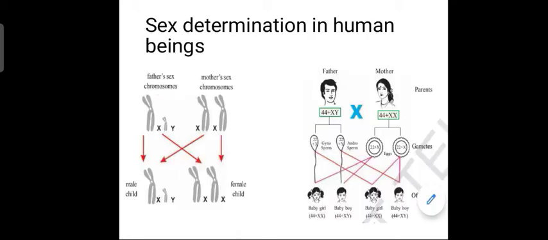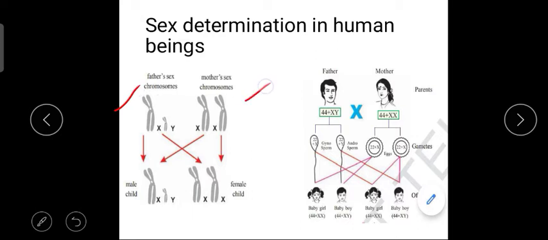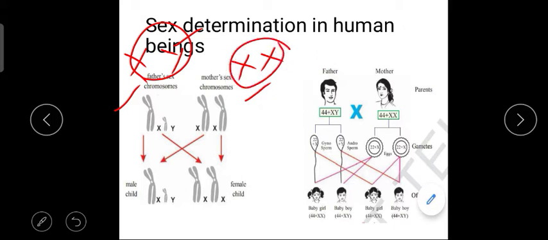Now let's see sex determination in human beings. Here in the picture, these are the father's sex chromosomes and these are the mother's sex chromosomes. The mother is always represented with XX and the father is always represented with XY. Males always have XY. If the Y chromosome is present, we consider them male. If both XX chromosomes are present, we consider them female.